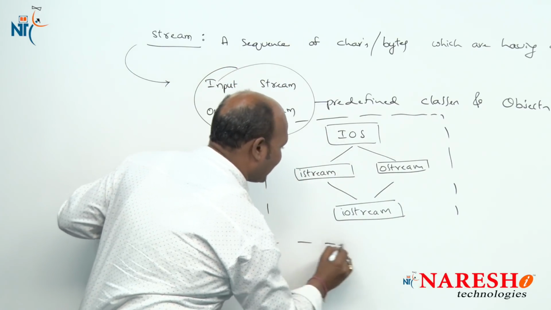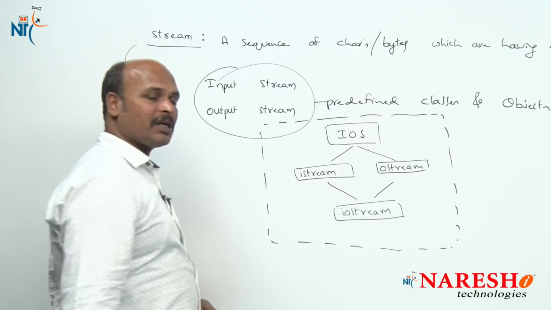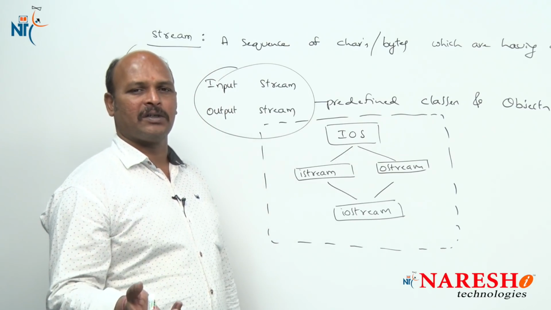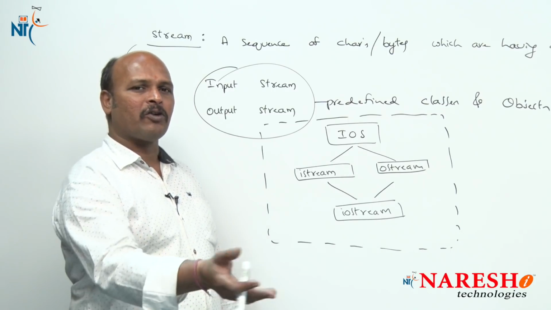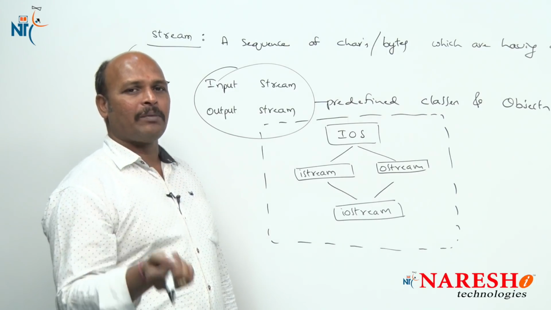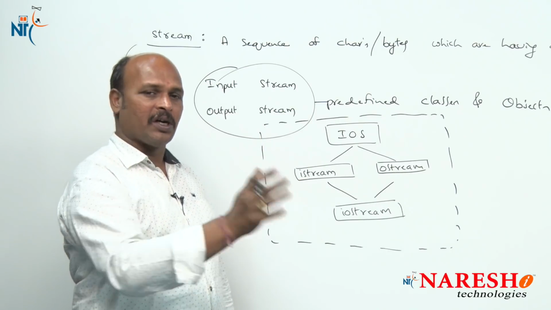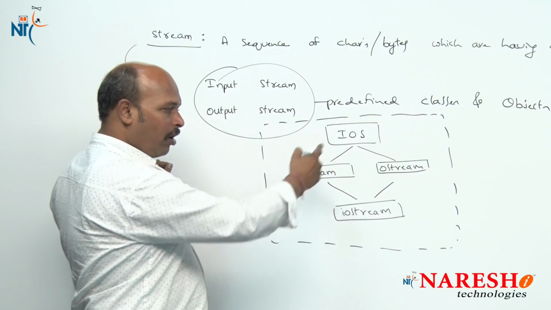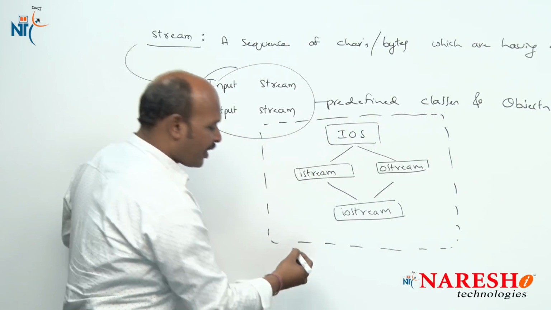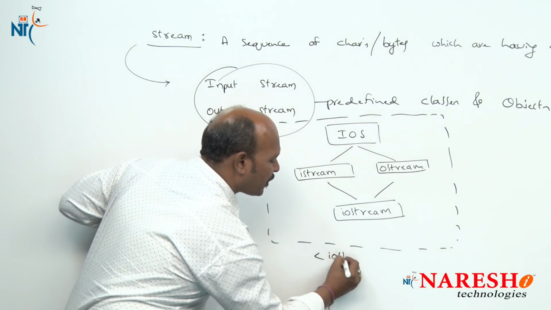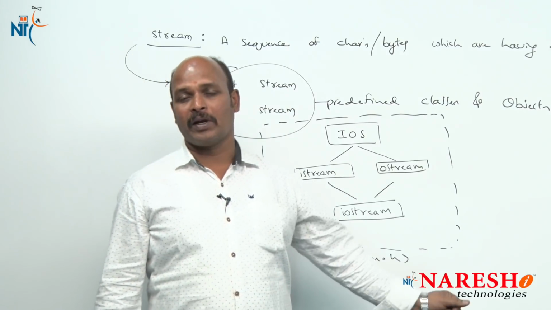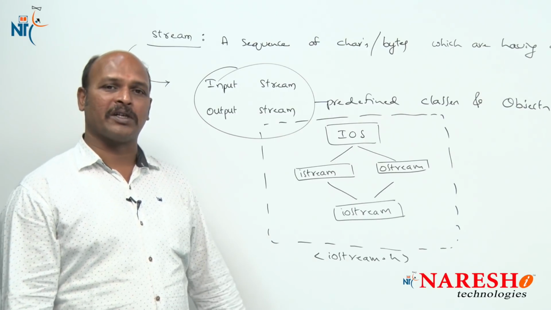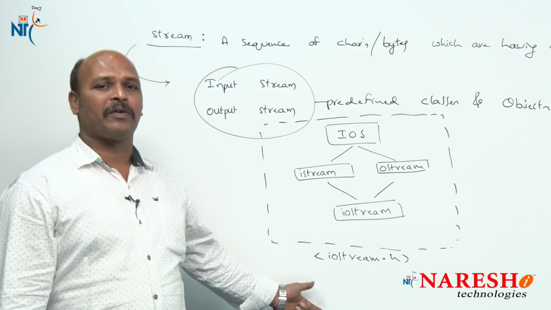All these are predefined classes. In C language we generally use printf, which is a predefined function. When it is predefined, it has to maintain a certain header file, and the printf header file is stdio.h. As usual, here they are predefined classes, and all these predefined classes are available in iostream.h. That is why whenever we use these classes, we have to include the iostream.h header file.